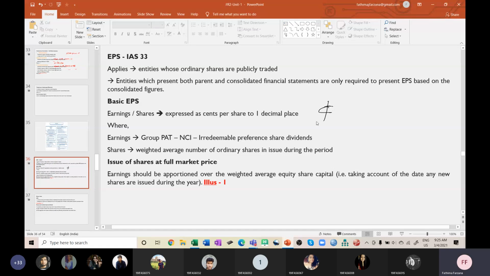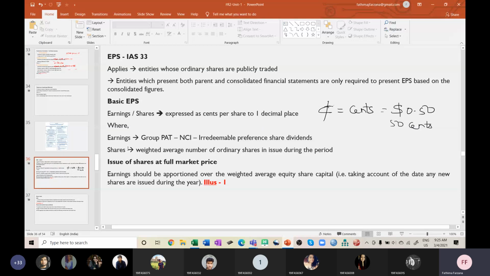This means cents. For example, if I want to mention $0.50, it's nothing but 50 cents. So this is the relationship between dollar and cents. Cents are like paisa, and dollars are like rupees.